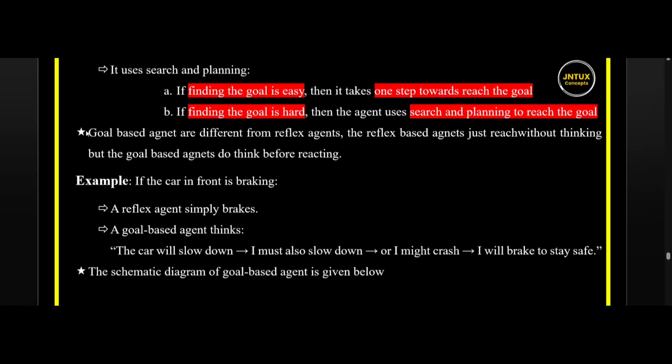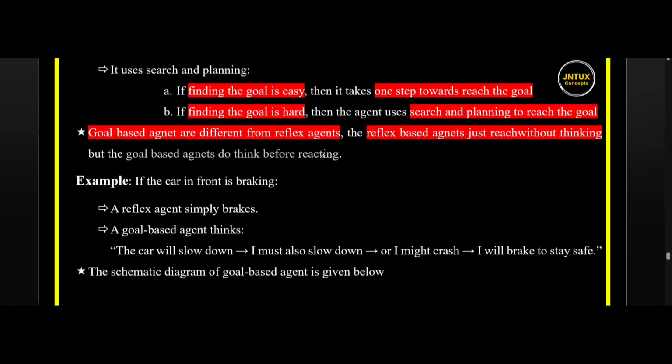Here an important point is there. A goal-based agent is different from reflex agents. Reflex agents just react without thinking, whereas goal-based agents do think before reacting. Let's understand this concept with an example.